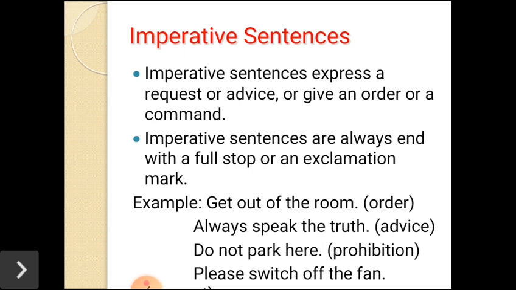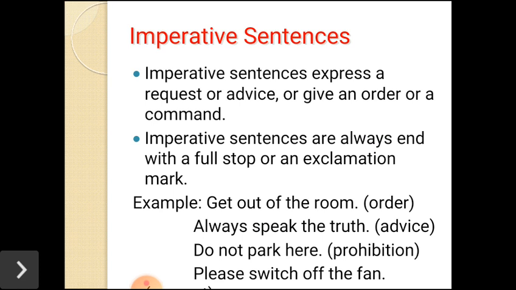Next, imperative sentences. Imperative sentences express a request or advice, or give an order or a command. Imperative sentences always end with a full stop or an exclamation mark. How can we find out it is an imperative sentence? In imperative sentences, some request or advice or an order or a command is expressed. And imperative sentences always have a full stop or exclamation mark. So this is the way we can find out.